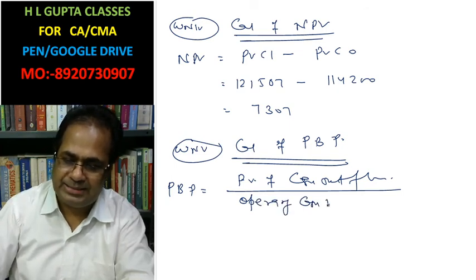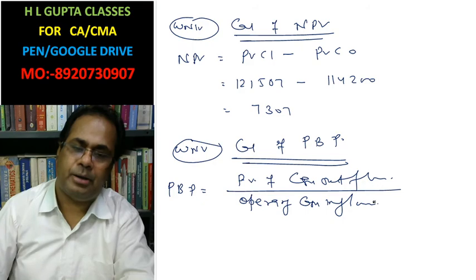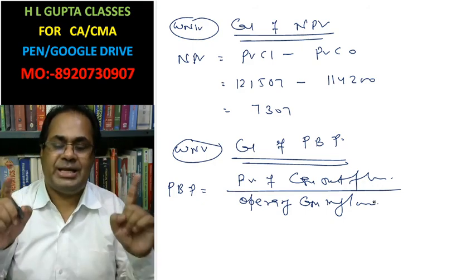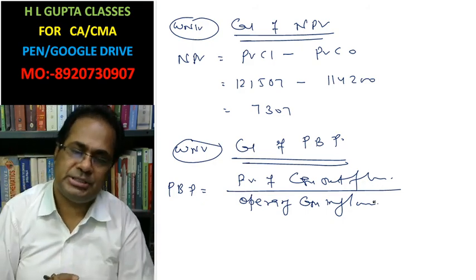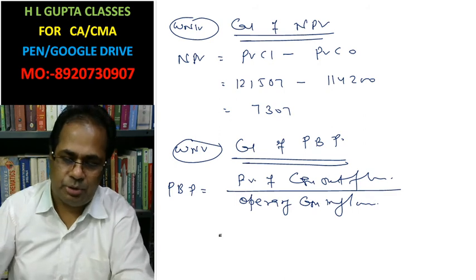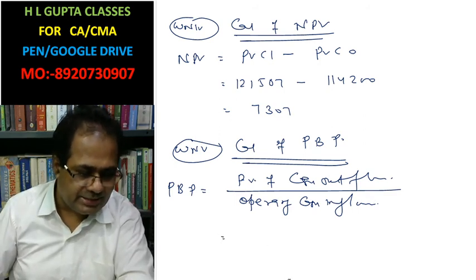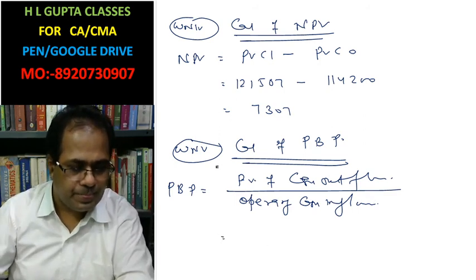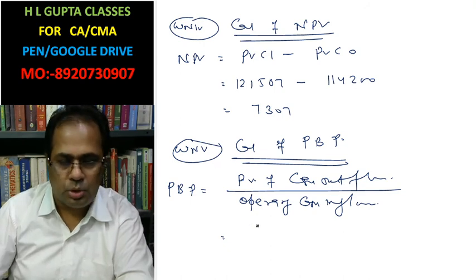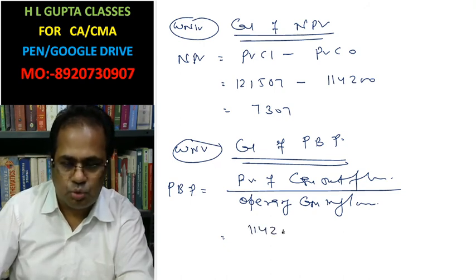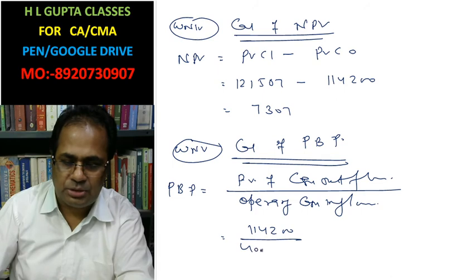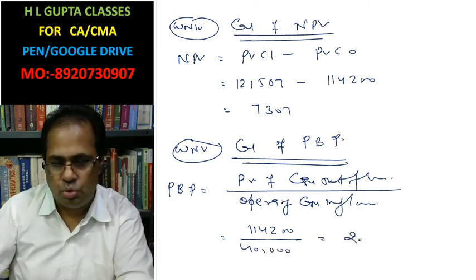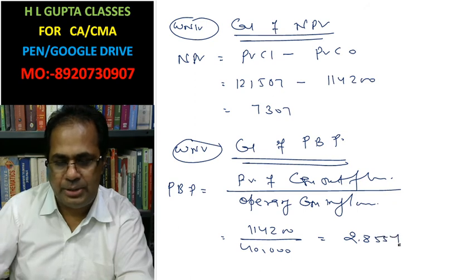This formula is applied only when there is the same cash inflow in each year. This is your 1,14,200 and 40,000 is the cash inflow in each year. That gives 2.855 years.